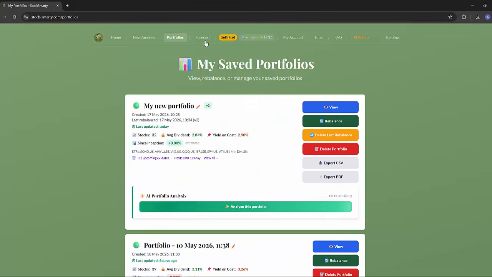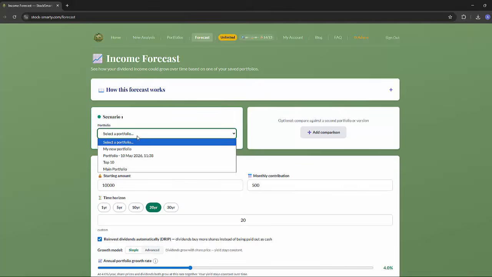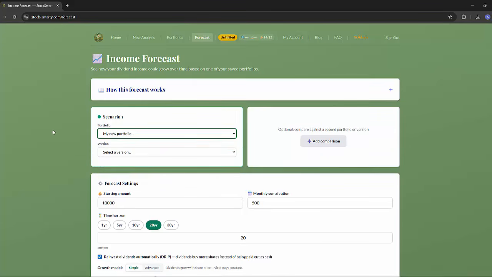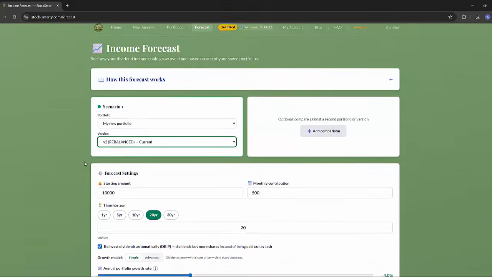What we're also able to do on our forecast tab is to see projections of how this portfolio may look in the future and compare it to other potential portfolios. So this links to the portfolios I have in my portfolio tab. This is our new portfolio and the version, so we can compare V1 to V2, for example, or just choose the latest. So I'll choose V2.